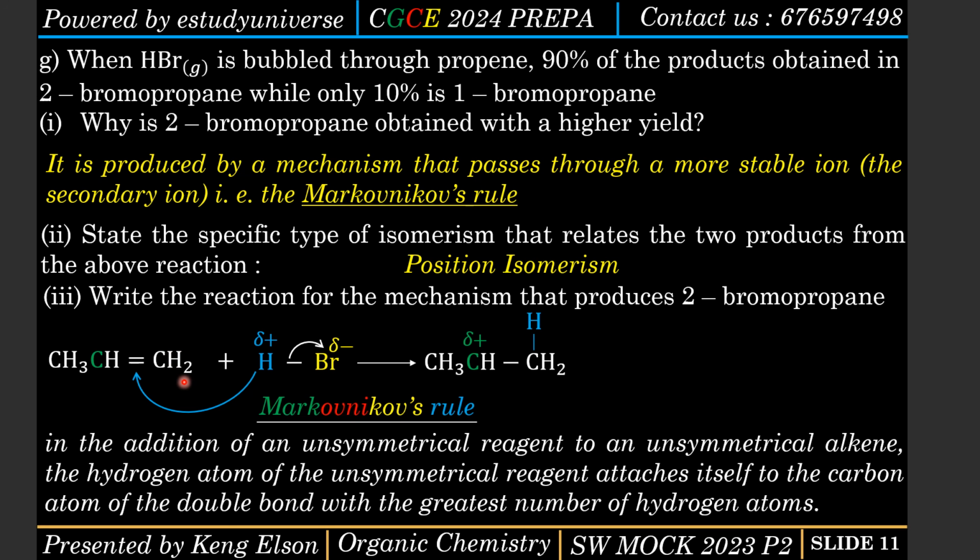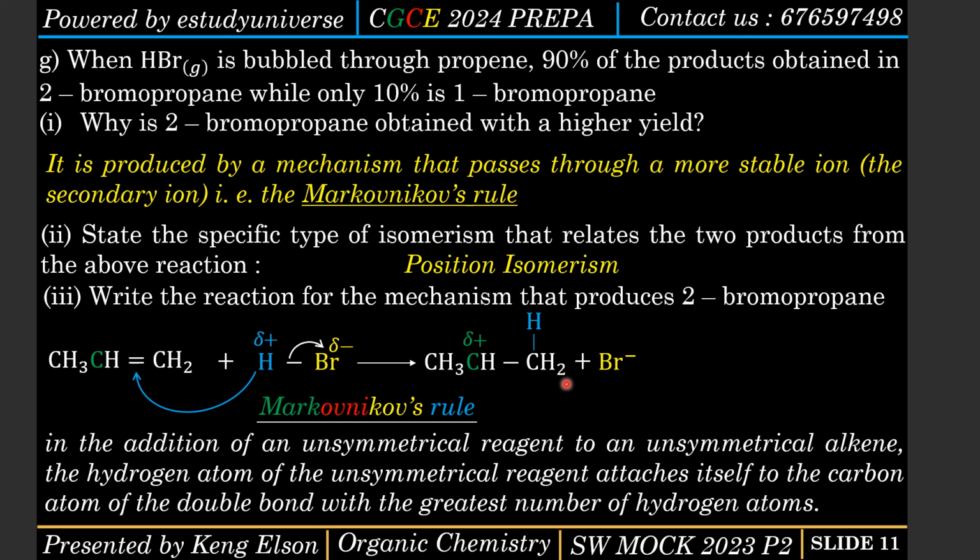So according to Markovnikov's rule, the hydrogen atom of the reagent will come and attach itself to the carbon atom of the double bond having the greatest number of hydrogen atoms. That's why it is attaching itself to this carbon atom having two hydrogen atoms here.